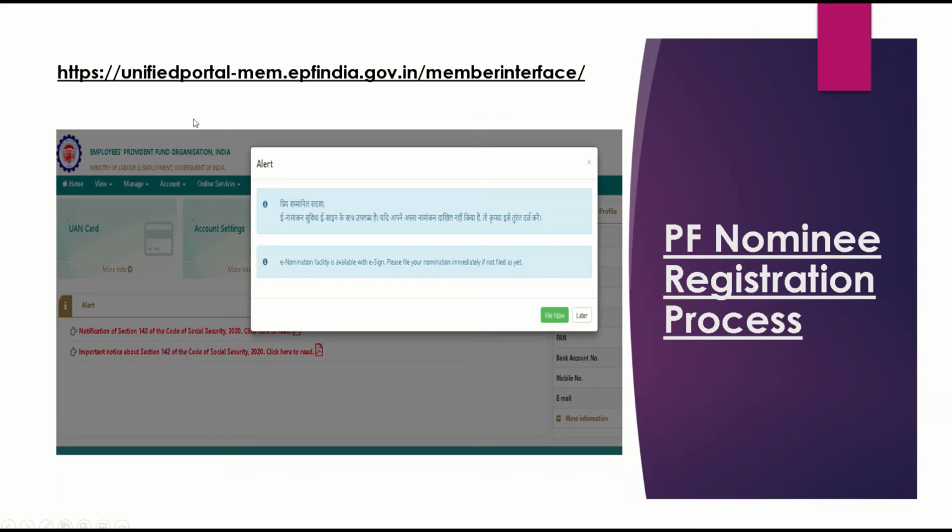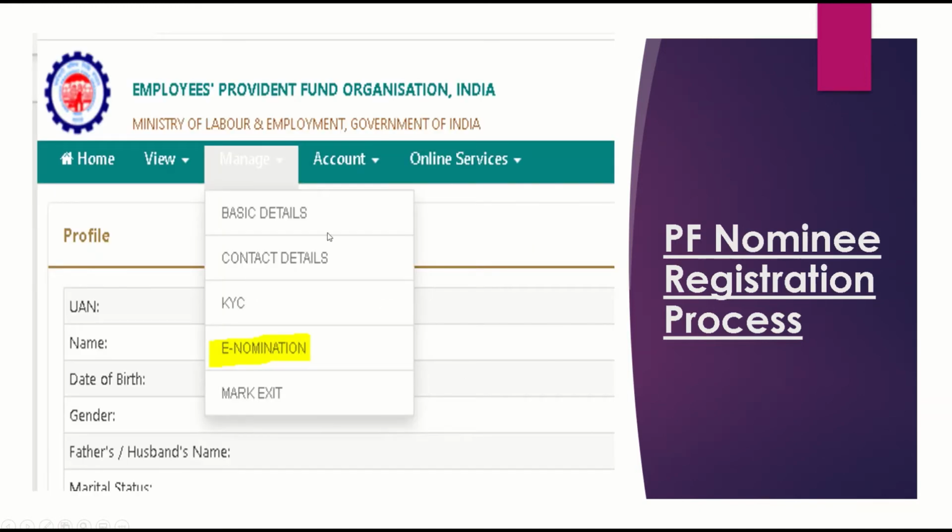And how to file the nominee? You have to go to the unified portal, member EPF India government. Here, once you log in, any PF member will be given a UAN number and login details. Once you log in, every time this alert pops up, you have to click on file now. Then you go here and select, from the manage menu, the e-nomination option.